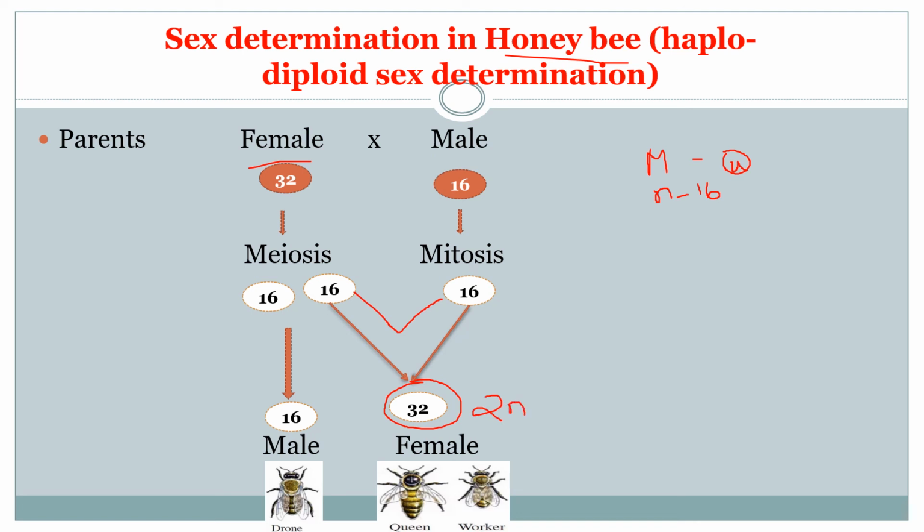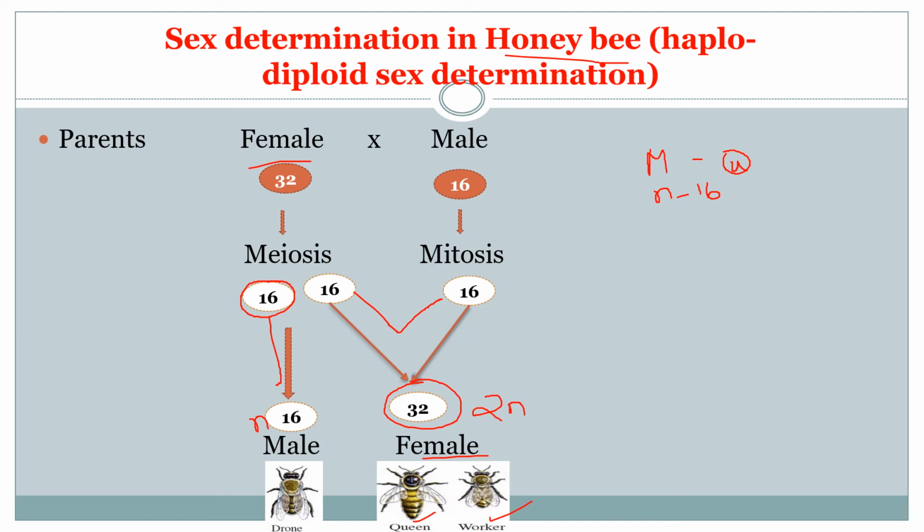This diploid develops into the female, which may be a queen or worker. Sometimes the female gamete itself undergoes a process called parthenogenesis, which results in the production of the haploid male. So this is about the sex determination in honeybee.